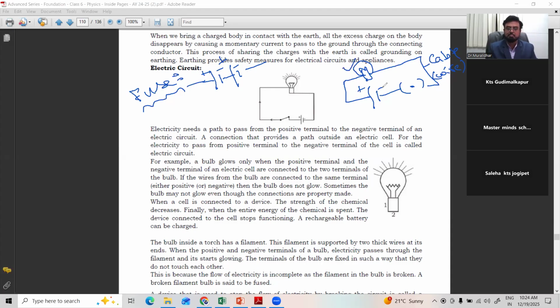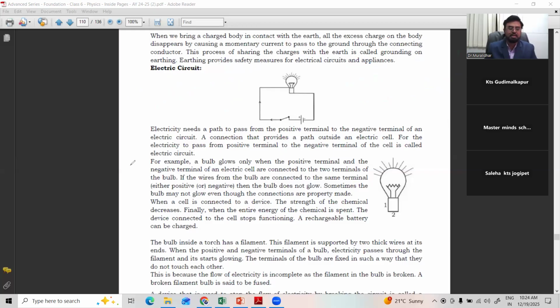So this is the bulb symbol. So this is the symbol for the key or switch. Even a switch can also be shown like this. Whenever this is closed, current passes. Whenever this is opened, current is switched off. Such a wonderful arrangement of source, consumer, and key is called an electric circuit. Right? See here.